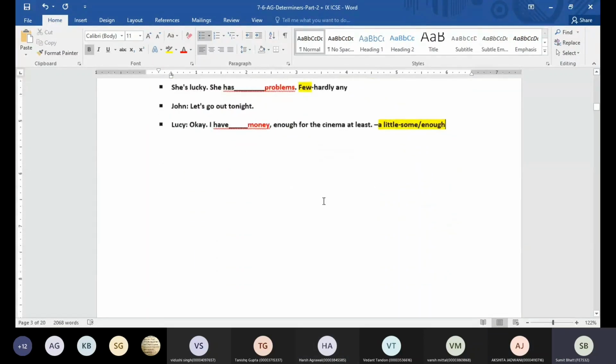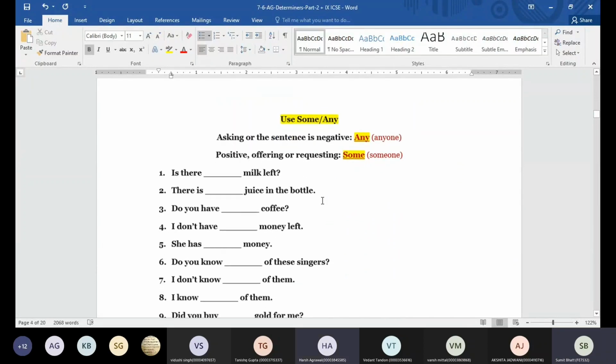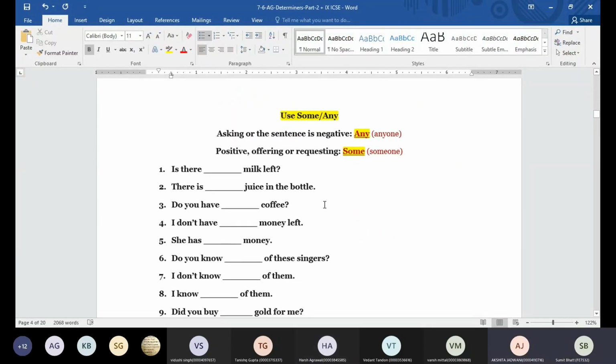Now, guys, we had also done one exercise that was based on some and any. When I say some and any, some is used when the sentence is positive, when you're offering one thing to another, or when you're requesting one thing. In these three cases, we are supposed to use some, someone, or somebody. On the other hand, if you're asking for one thing from another and the sentence is negative, then we are going to use any. For example, is there dash milk left? Are we asking the person or are we offering the person?